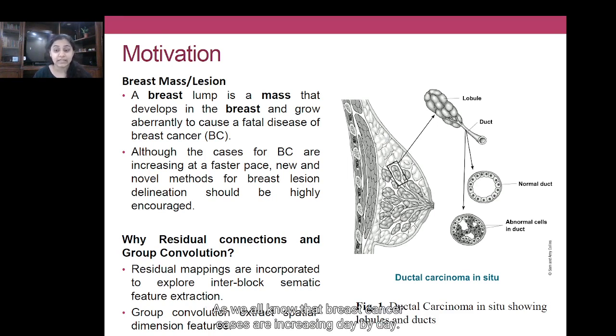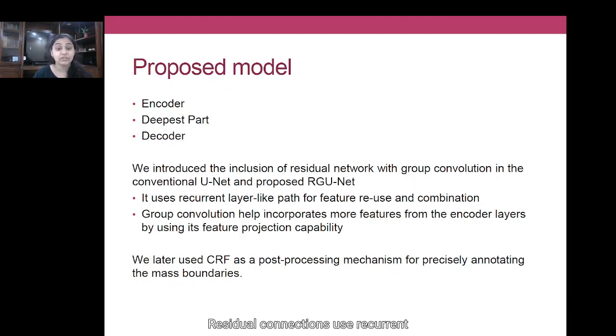As we all know, breast cancer cases are increasing day by day, therefore new and novel methods of breast lesion delineation are highly encouraged. We have proposed residual connections and group convolutions in our proposed methodology. Residual connections use a recurrent layer-like path for feature reuse and combinations by skipping some of the layers in between, and group convolution incorporates more features, that is the high-level features and the low-level minute features from the input images using their feature projection capability. And after the segmentation process, we have used conditional random field, CRF, as a post-processing mechanism for precisely annotating the mass boundaries.